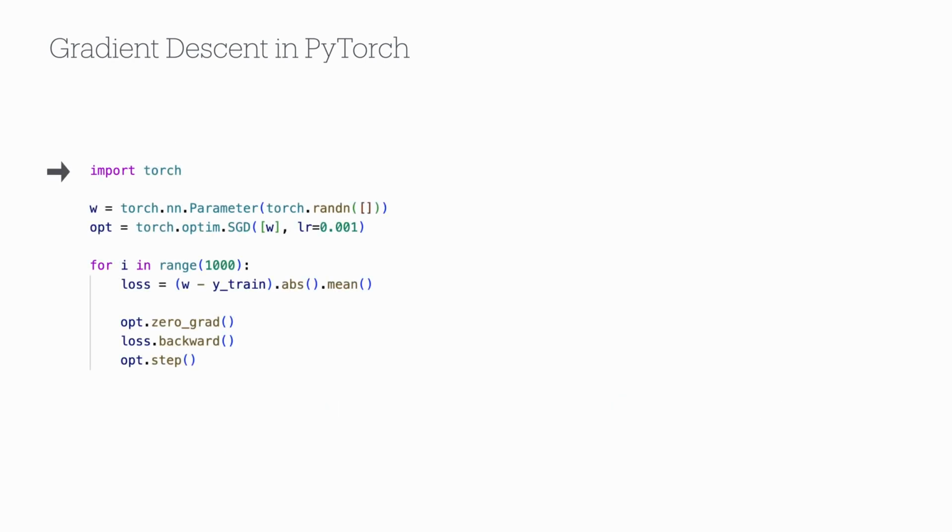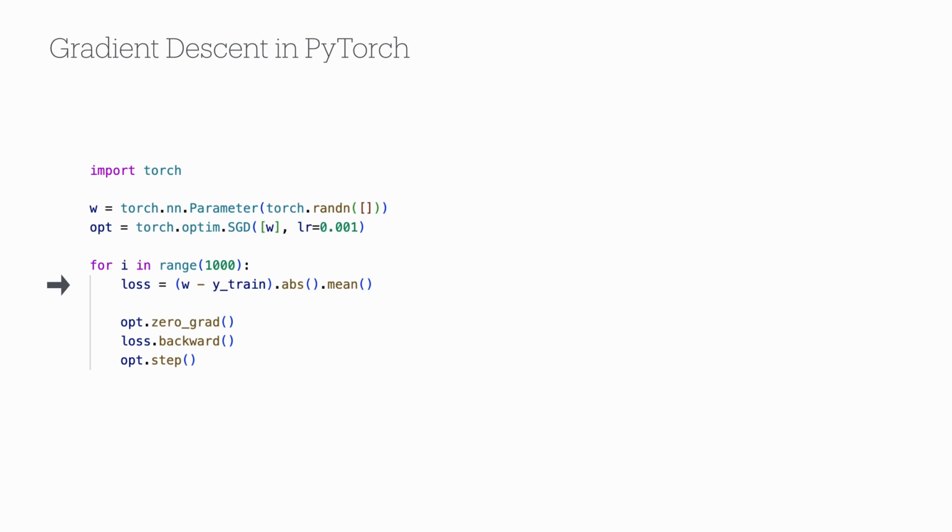We start by importing the Torch module. We define W as a parameter and initialize it with a random value. We define an instance of the SGD optimizer class, which implements the gradient update rule. The optimizer takes the model parameter and the learning rate as arguments. Then, for 1000 training steps, we repeat the following.